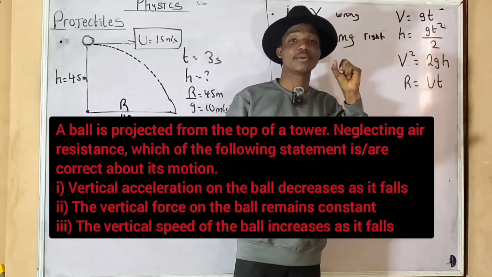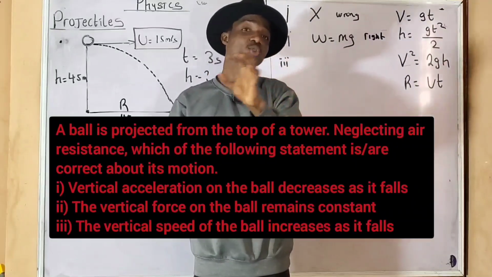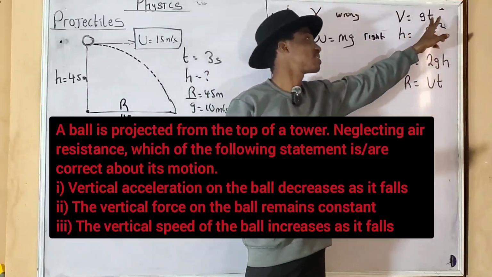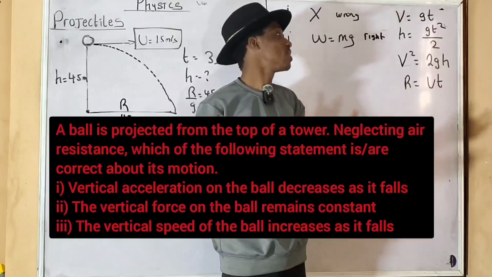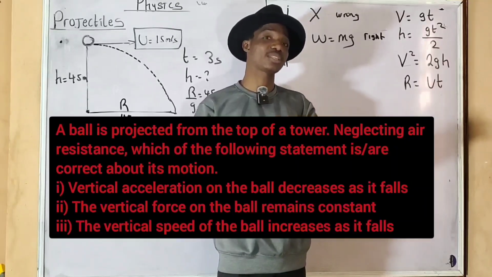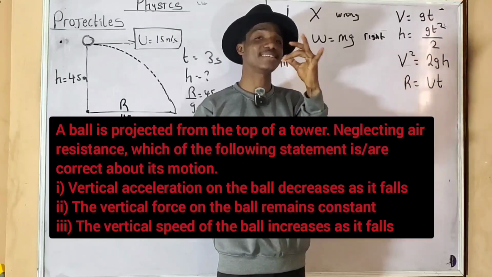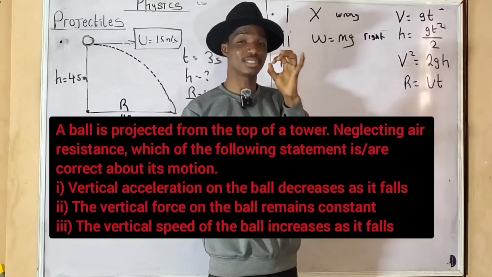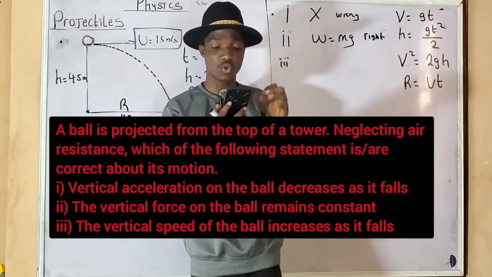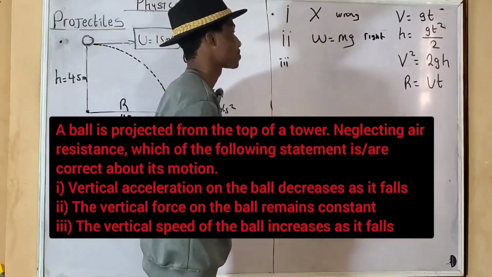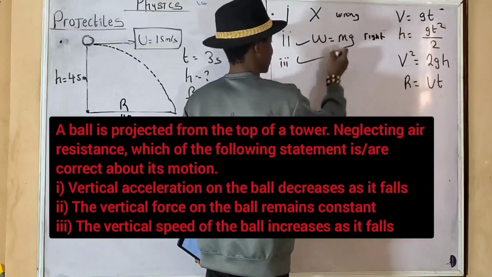Now, when the stone moves from t equals 0 to t equals 1, what will happen? You have 10 times 1. The speed will increase from 0 to 10 meters per second. When the time is 2, 10 times 2 is 20 meters per second. Are you getting it? So you can see that the speed increases when it is moving downward. The vertical speed of the ball increases as it falls. So that means option 2 and option 3 are correct. Roman figure 2 and 3 are correct.